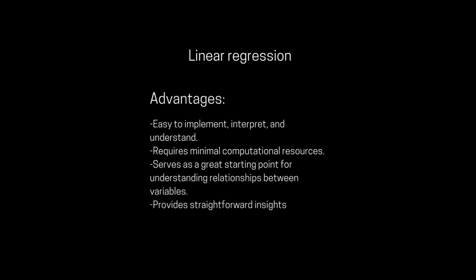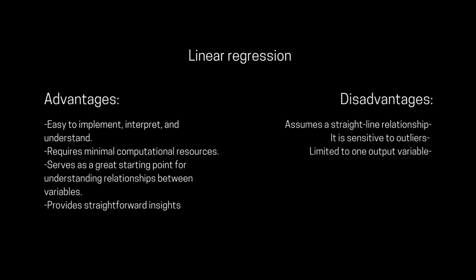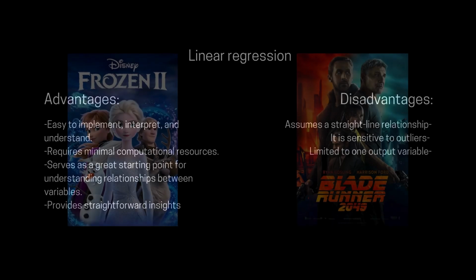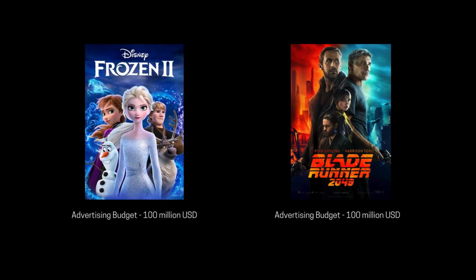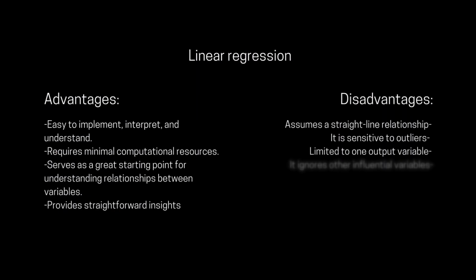Now, we know that linear regression is very simple and also easy to implement, and the results are quite easy to understand. But there's a catch. It assumes that the relationship between the variables is linear, which isn't always the case. For example, in the case of Frozen 2 and Blade Runner, we see that although they had similar budgets, Frozen made almost 5 times as much revenue as Blade Runner, telling us that real life applications contain many more variables than just advertising budget.